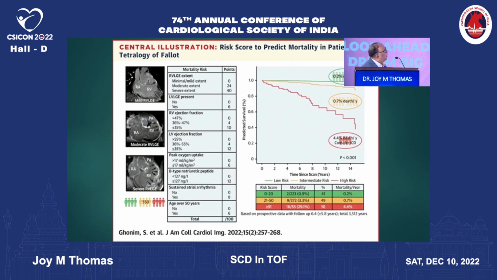Now, if you look at the risk score to predict mortality in patients with tetralogy of Fallot, a number of mortality risk factors have been taken. Presently, even a recent publication in JACC has come about MR scanning to know about late gadolinium enhancement, and they have given various scores for both right and left ventricle. As you can see, they have given a score of 40 for the right. Left ventricle is about 60.